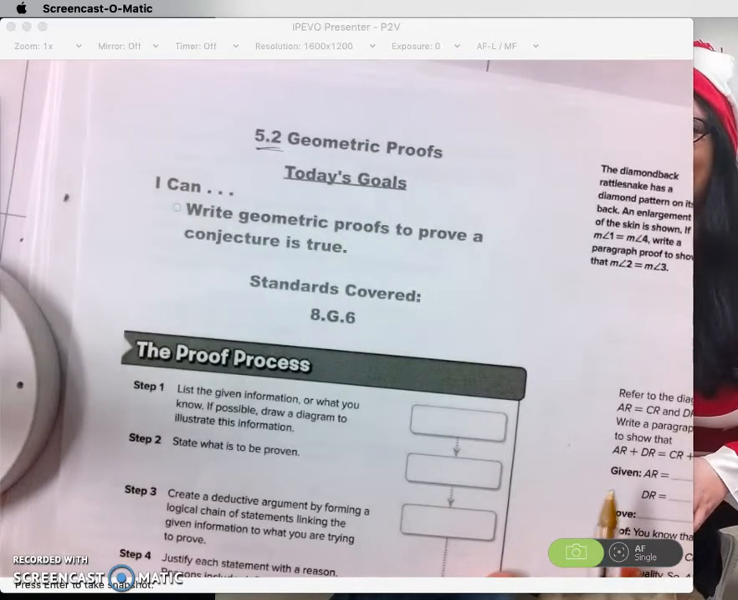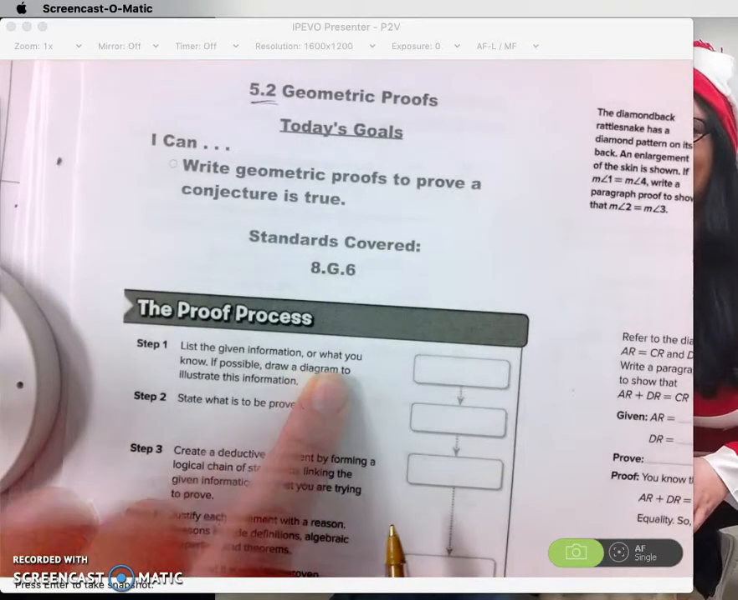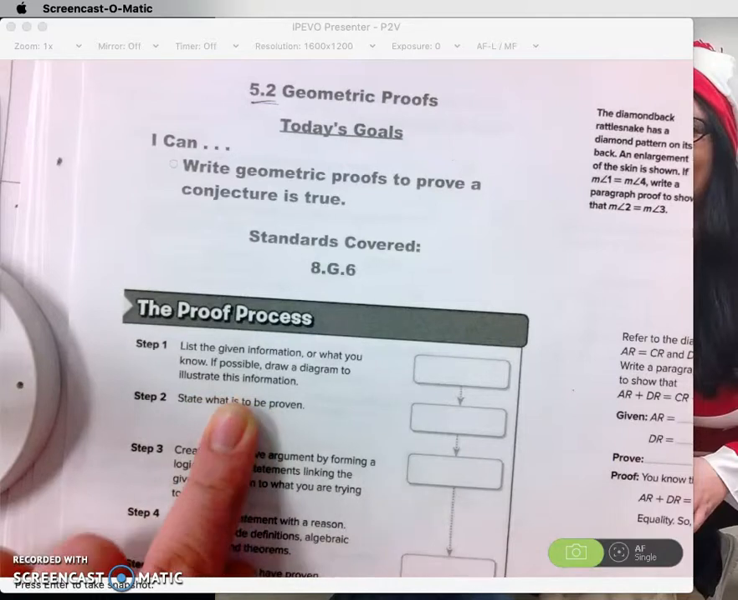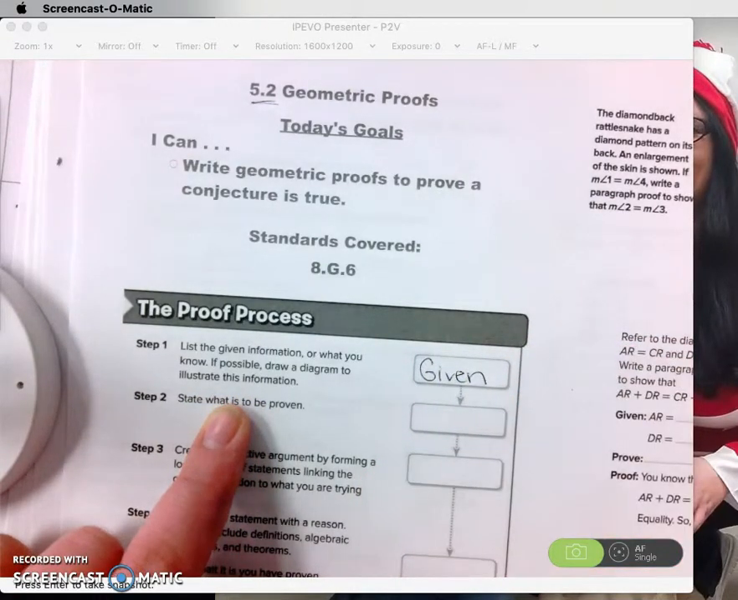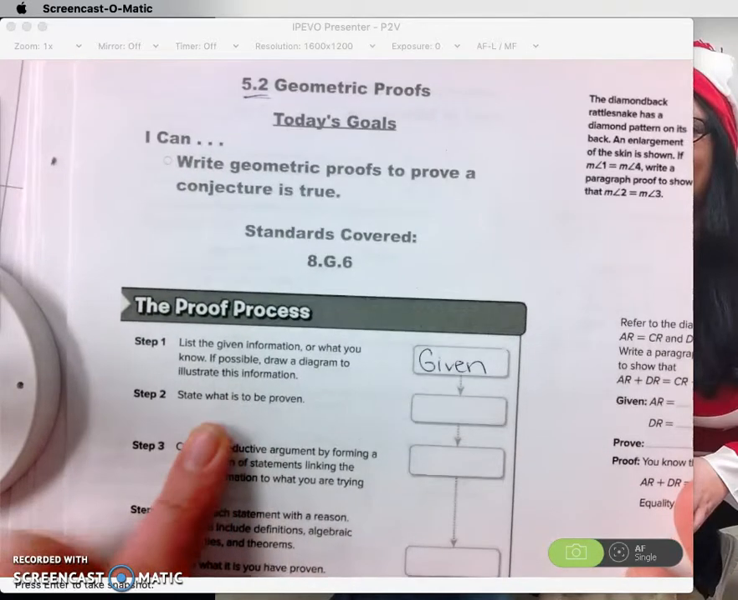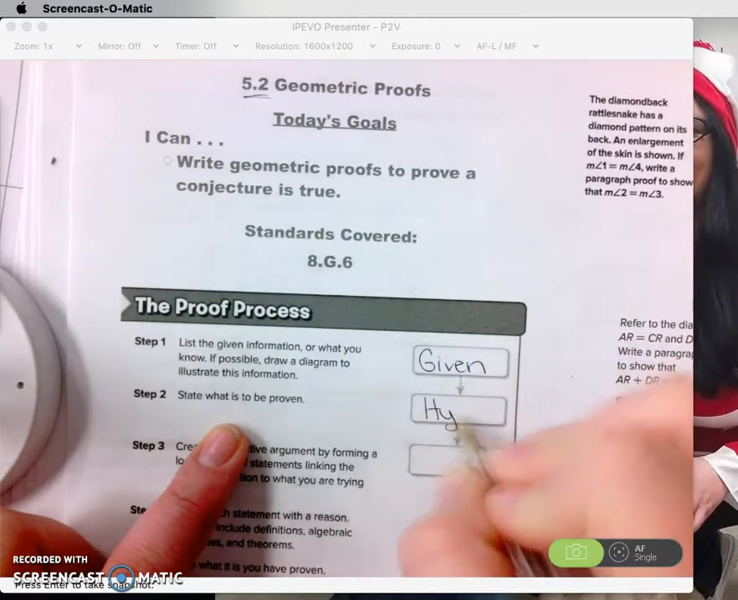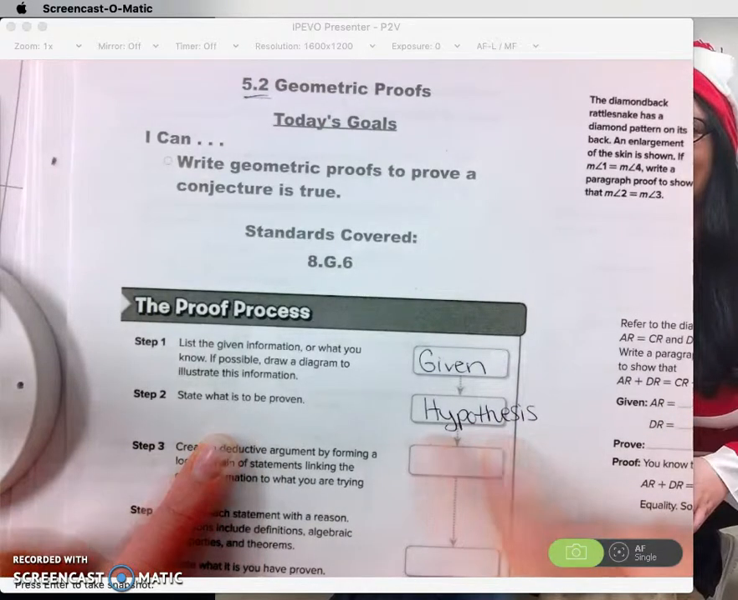Okay, the proof process. Step 1 is to list the given information, or what you know. If possible, draw a diagram to illustrate this information. This is going to be your given information, anything given in the problem you're going to write down. Then you're going to state what is to be proven. So that's going to be your hypothesis, and we should know that the hypothesis is an educated guess.